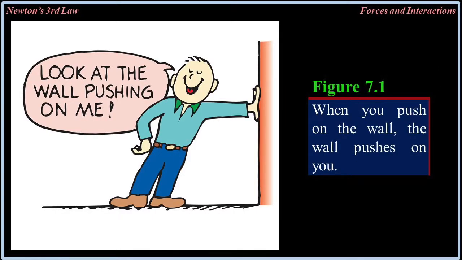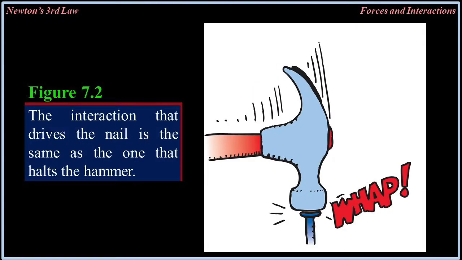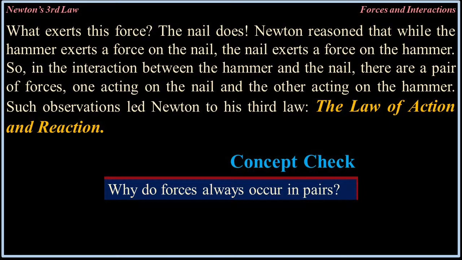Figure 7.1. When you push on the wall, the wall pushes on you. 7.2. The interaction that drives the nail is the same as the one that halts the hammer. What exerts this force? The nail does.